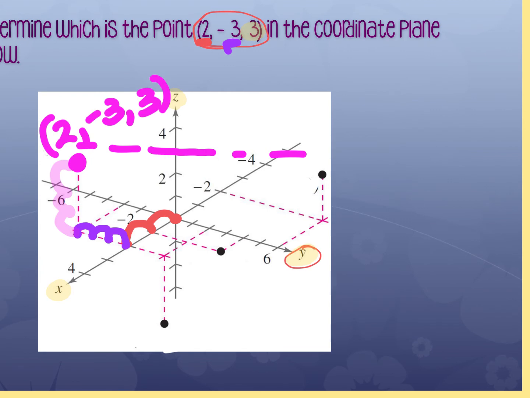So let's say I wanted to name this coordinate point over here, the one on the right. I would move back 2, so my x is going to be negative 2. I would move 1, 2, 3, 4, 5, 6 to the right. That's what this coordinate point is.